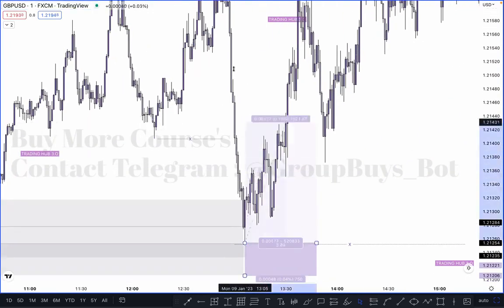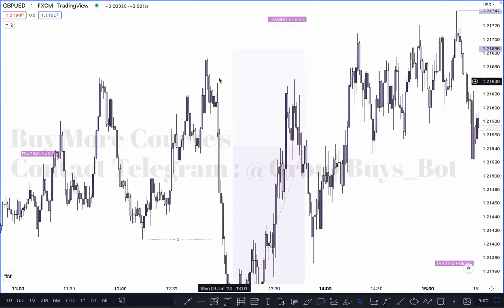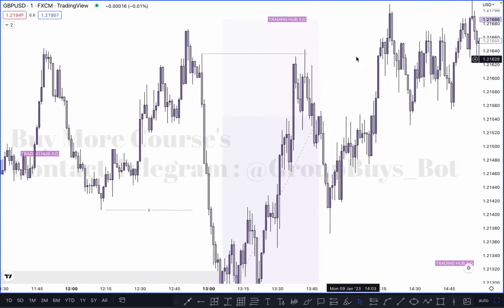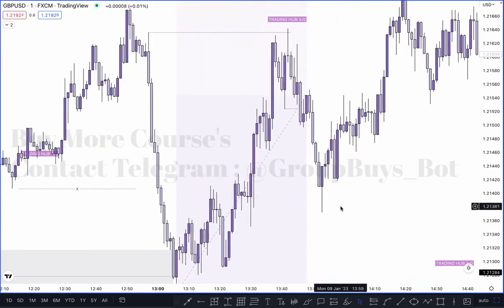Where is our next entry? You can simply buy on the next entry after the CHoCH. So where is our CHoCH in this case? This high. This high acts like our CHoCH, which was broken by this move. Where is our inducement and when can we buy in this case? After taking out this inducement, where is our order block? So this order block is here.